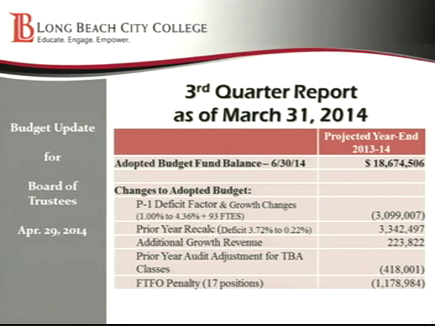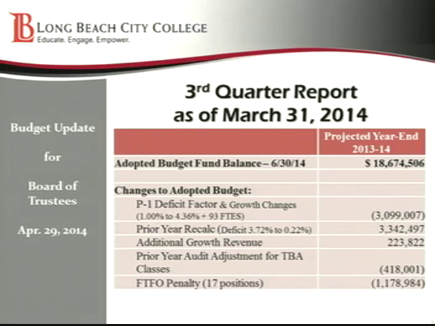We also received some additional growth revenue of about $223,000 that we're adding in. The prior year audit adjustment for TBA classes is what I just discussed. That was that 284 FTES. And so we're going to lose about $418,000 as a result of those disallowed FTES.